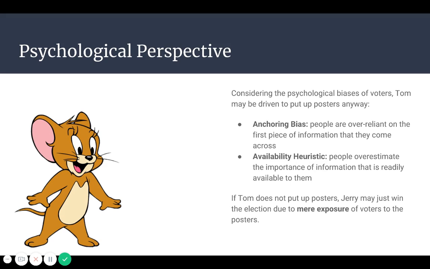So from a psychological perspective, Tom may consider the psychological biases of his voters and may be driven to put up posters in town anyway. Because of anchoring bias, people are over-reliant on the first piece of information that they come across. So if they see his posters in town, then they will be more likely to vote for him. And also because of the availability heuristic, people overestimate the importance of information that is readily available to them. So if they see more posters around, then they will be more likely to subconsciously vote for that person. If Tom does not put up posters, Jerry may just win the election due to the mere exposure effect of voters to the posters.